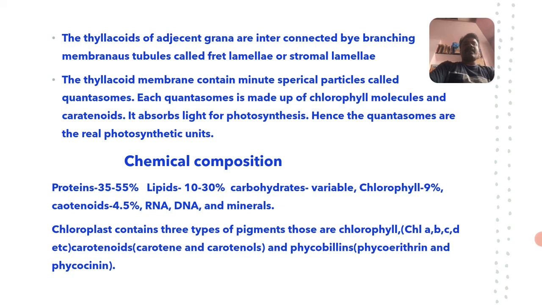And another one is phycobilins, mainly present in lower plant species like algae. Phycobilins are of two types, one is phycoerythrin and the other is phycocyanin. Phycoerythrin is the red pigment and phycocyanin is the blue pigment.